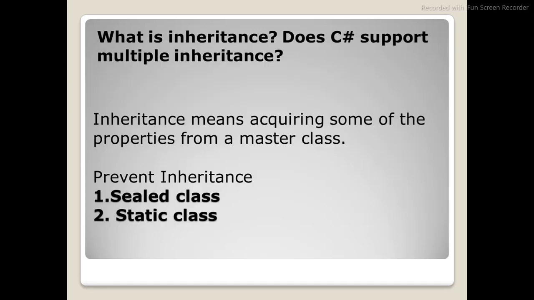What is inheritance? Does C# support multiple inheritance? You already know inheritance is nothing but acquiring some of the properties of a master class. What do I mean by master class? Say you have, let me take an example of animals: human, lion, tiger, whatever it is.